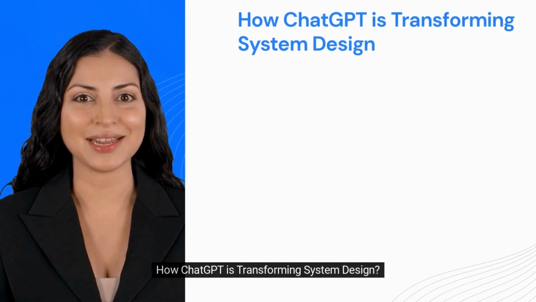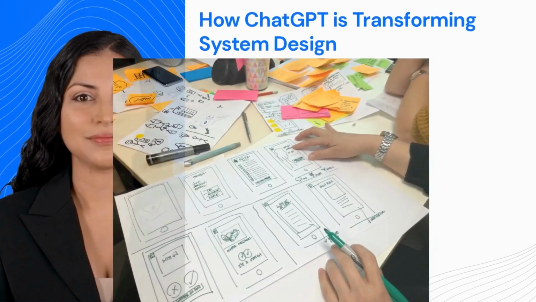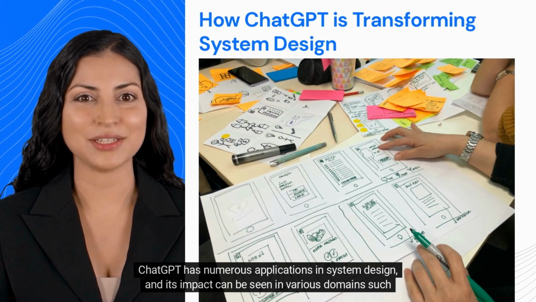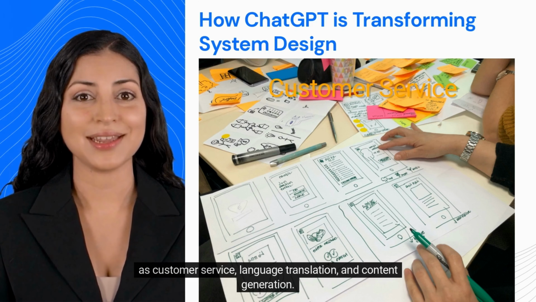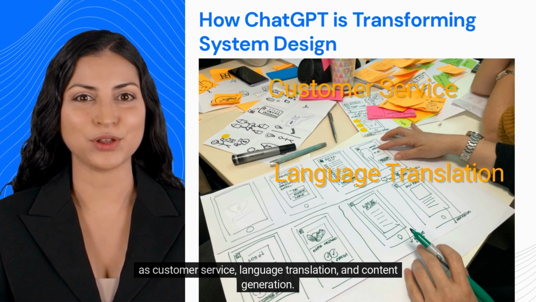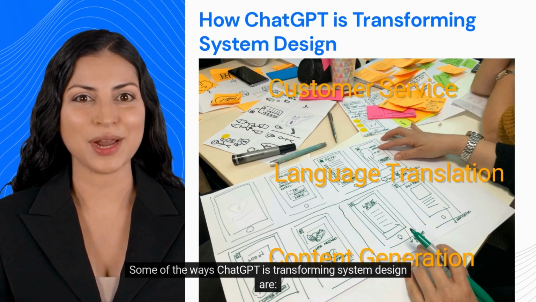How ChatGPT is transforming system design. ChatGPT has numerous applications in system design, and its impact can be seen in various domains such as customer service, language translation, and content generation. Some of the ways ChatGPT is transforming system design are: